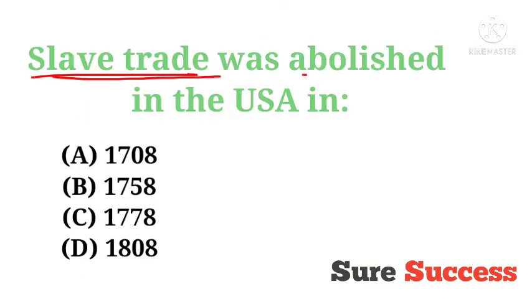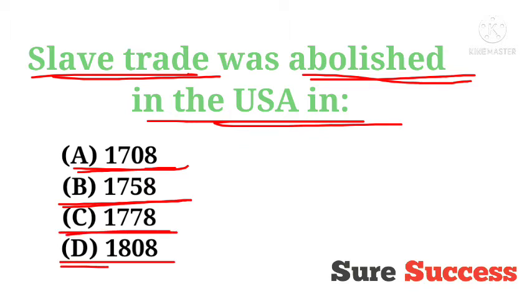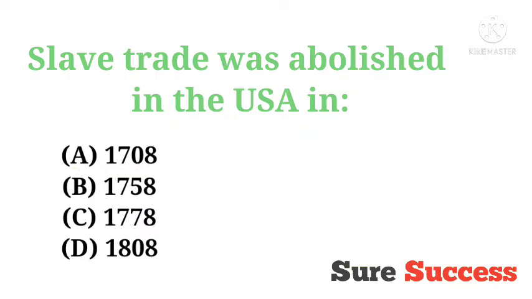Slave trade was abolished in the USA in, options are 1708, 1758, 1778, 1808. Here it's asked that slave trade was abolished in the USA in, matlab, when did slave trade lose its existence from this world? Matlab, when was it totally destroyed? And the correct answer is 1808.